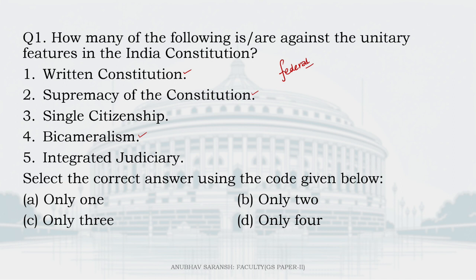So here we have unitary features like single citizenship, integrated judiciary. So these are concepts which are against or which are in favor of unitary features and against federalism. The question says how many of the following is or are against the unitary features in the Indian Constitution? 1, 2 and 4. C. Only 3 is the right answer.